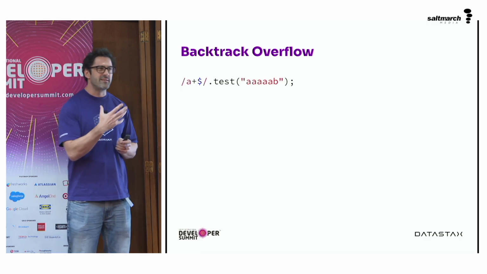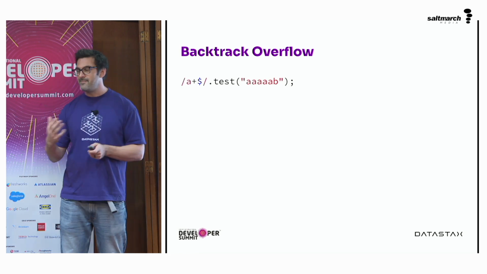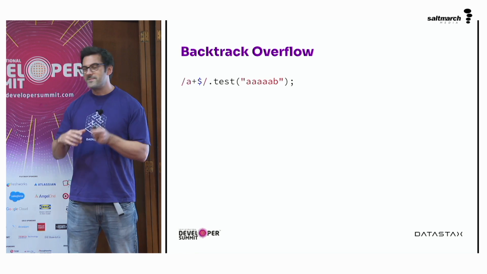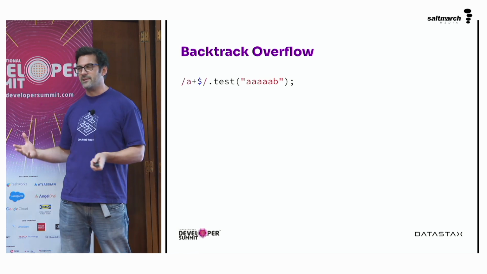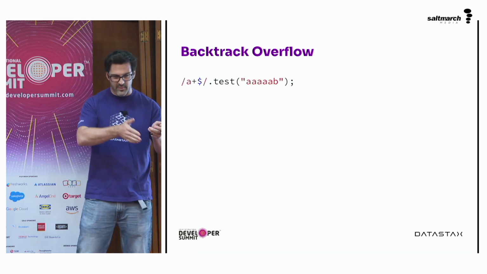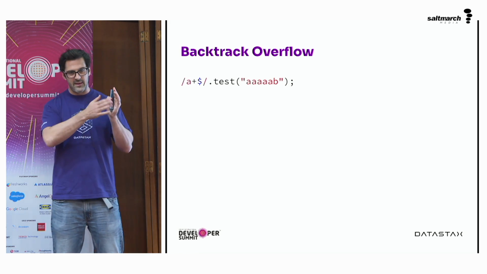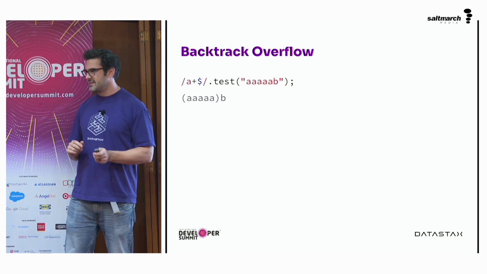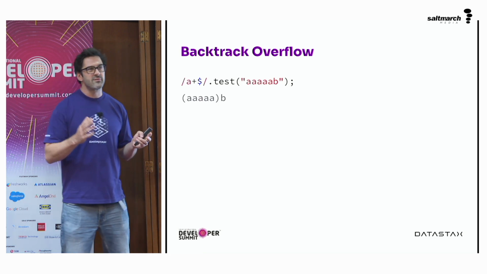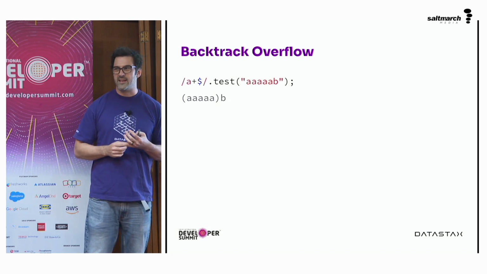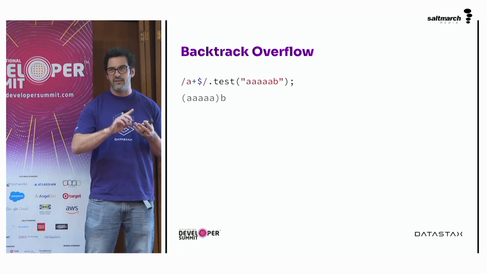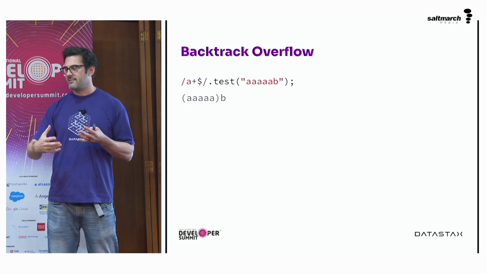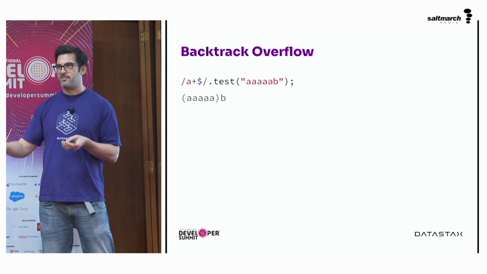You see, the way that the JavaScript regular expression engine and many other regular expression engines work is by testing the string until it fails. You start with one character, test the string until it fails, and then you move on to the next character and go on, sort of backtracking. So when we test the string in the first place, the JavaScript engine goes, all right, cool, we've got 5 A's here. And then a B. We've got the end of the string, but it's not an A, it's a B, so this fails.